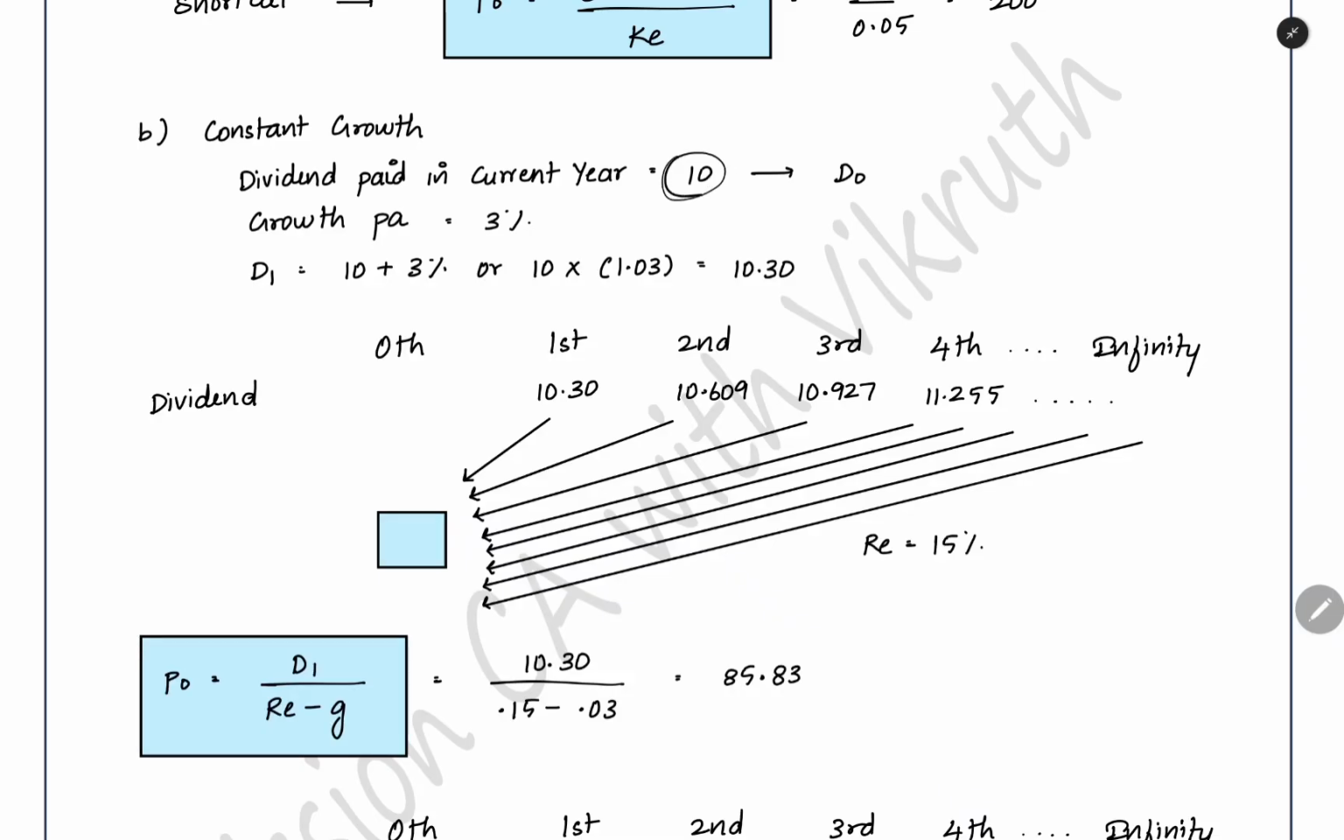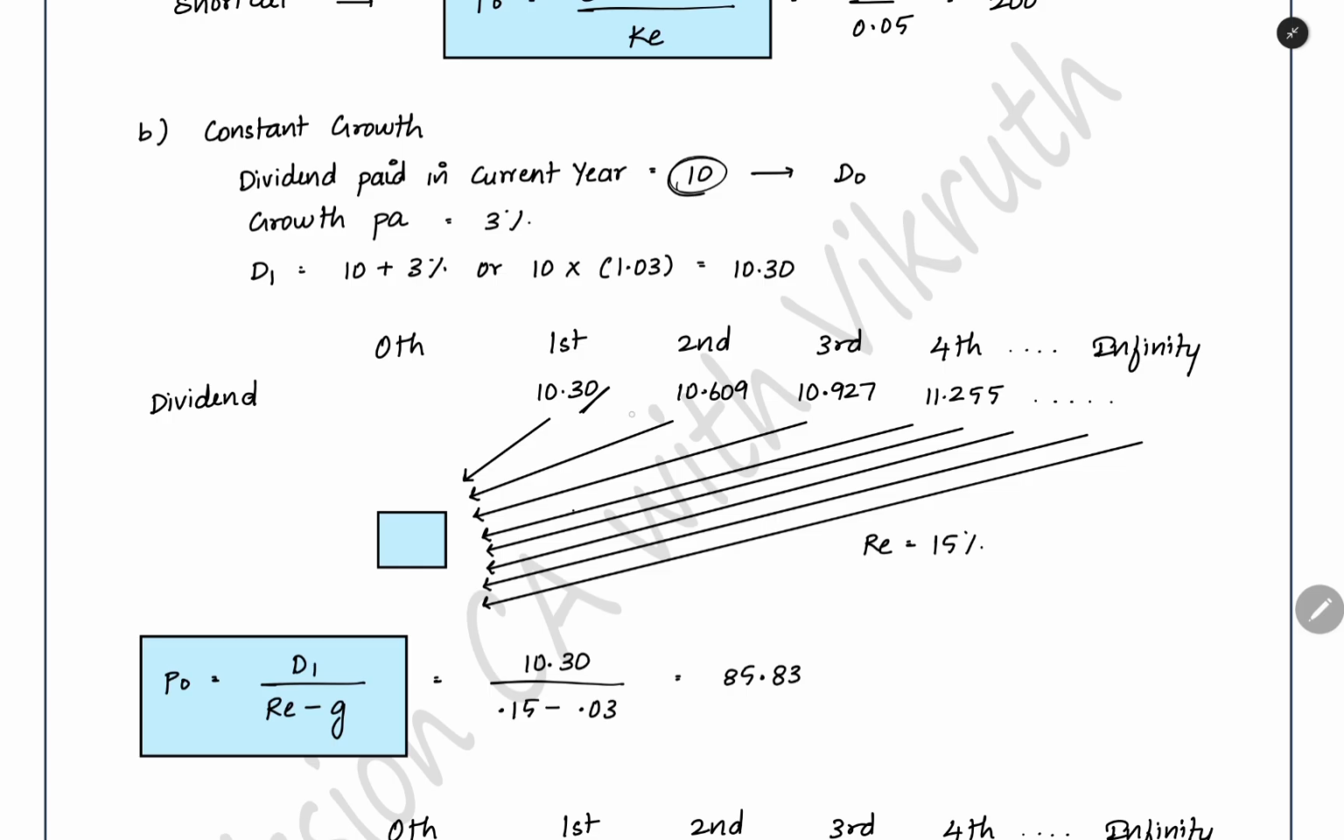Currently, for the current year, you are getting a dividend of 10 rupees. For the year which just ended, you got 10 rupees dividend. So, you are getting a growth per annum of 3% every year. So, currently you are getting 10. At the end of first year, what dividend you will get? 10 into 1 plus 0.03, or you can take 10 plus 3%. So, when you add 3% to the current year dividend, you will get the dividend at the end of first year. 10.30 you will get.